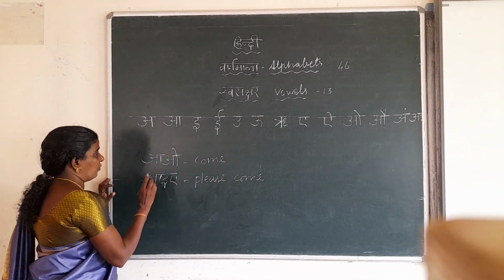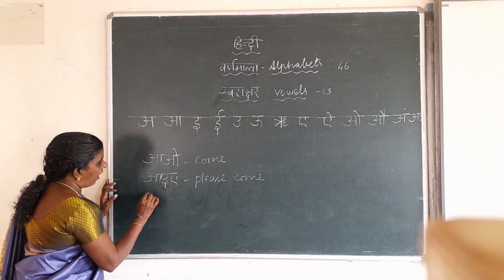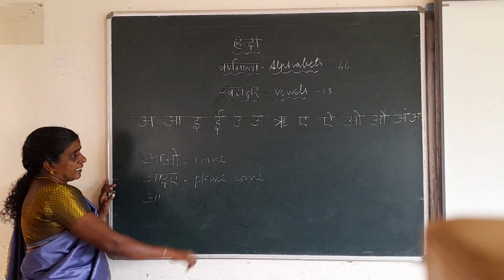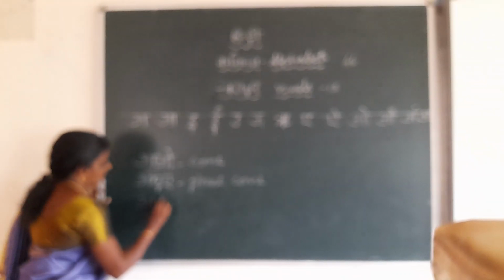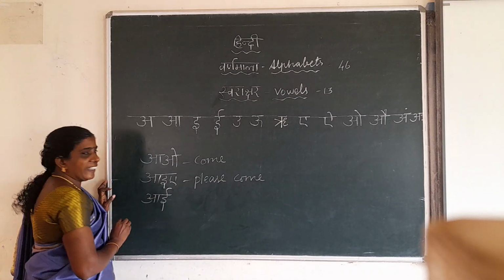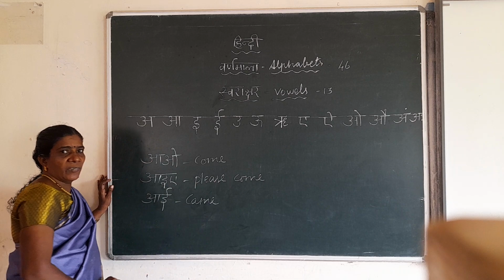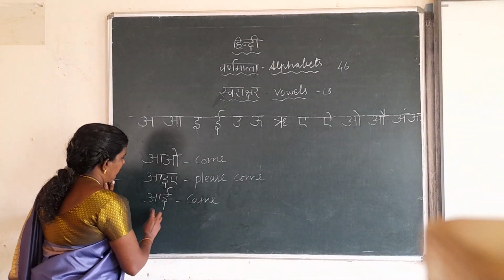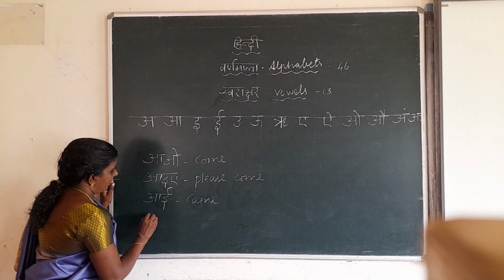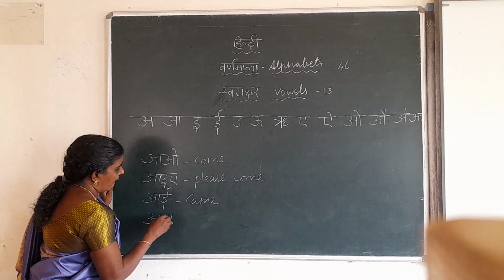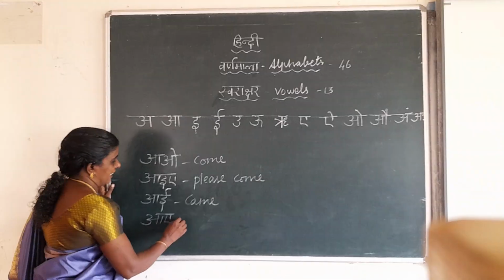Next, we can make another word. This word, which letter? A. Next, this E. I came. Next, A. Came.